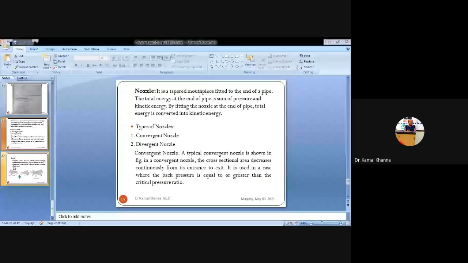In the next class, we'll derive the expression to find the flow through the nozzle, that is the discharge through the nozzle.